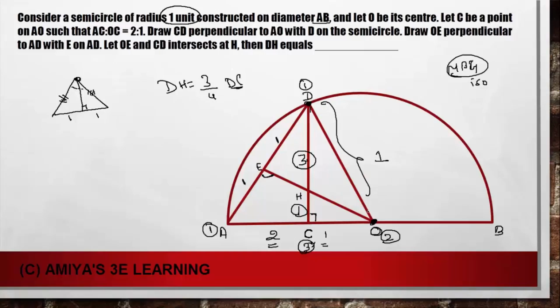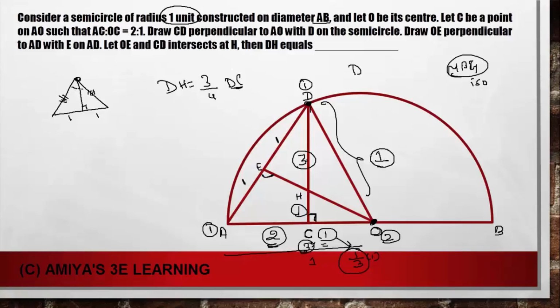So DO is 1, and AO should also be 1. They divide in the ratio of 1:2. So we can say CO is 1/3 of the radius, so CO is 1/3. DO is 1. And we have a right angle triangle.